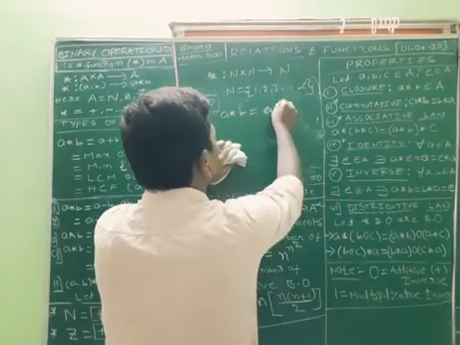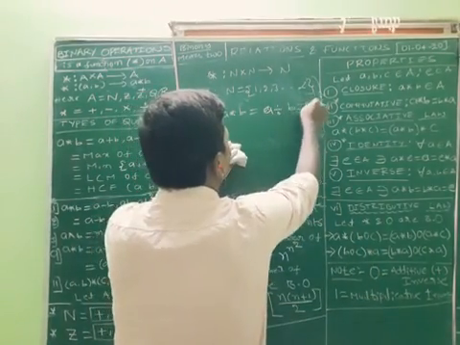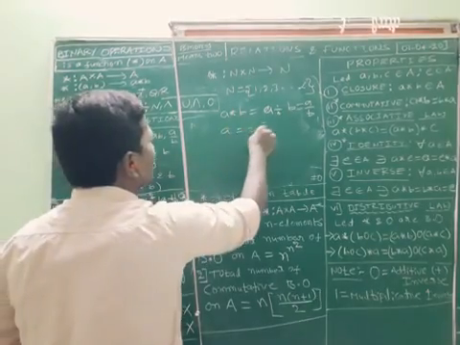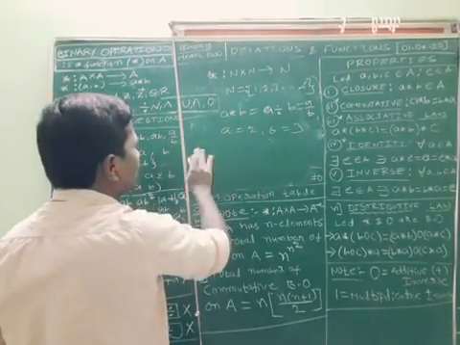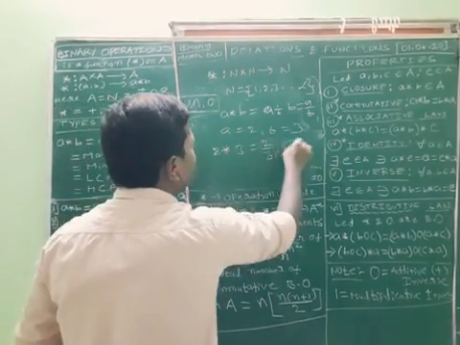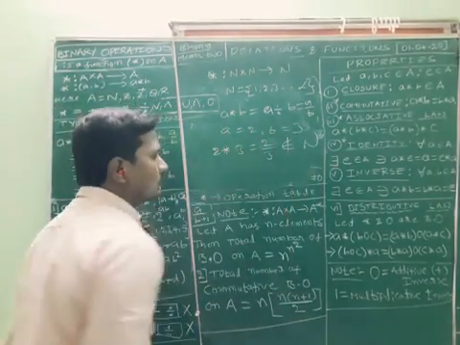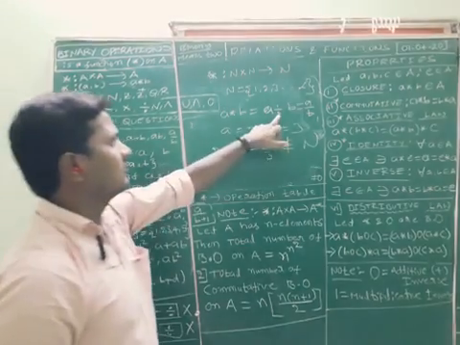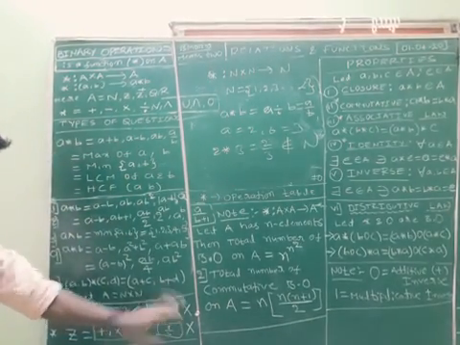In the same way, division, where a by b. I want to take a is equal to 2, b is equal to 3. Simple. What is 2 star 3? That is 2 by 3. Does 2 by 3 belong to natural number? No. So division is not a binary operation.